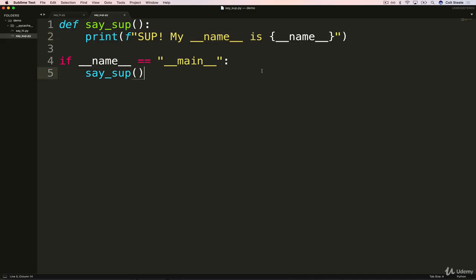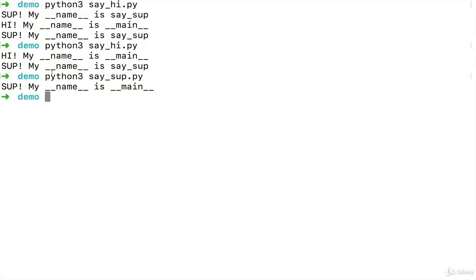If you are directly running that file by calling it python3 file.py, the code in that module will have name set to main. Otherwise, it will be set to the name of the file, which is what we see here, where name is saysup. So hopefully that explanation made sense.